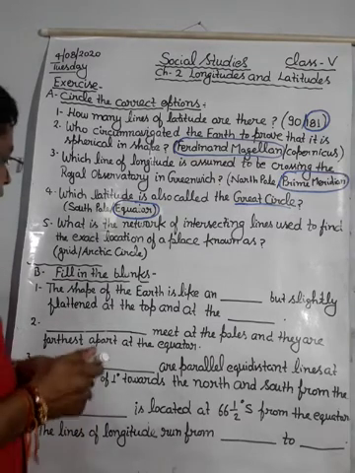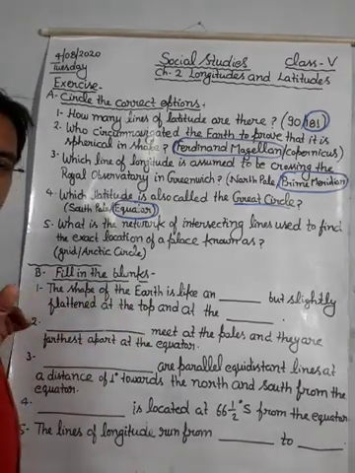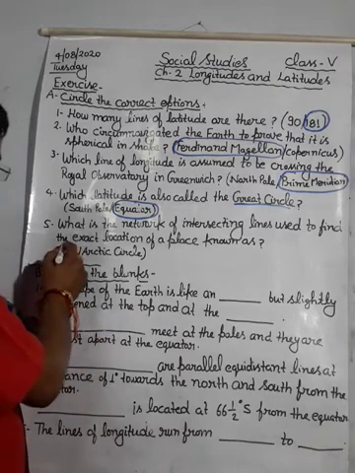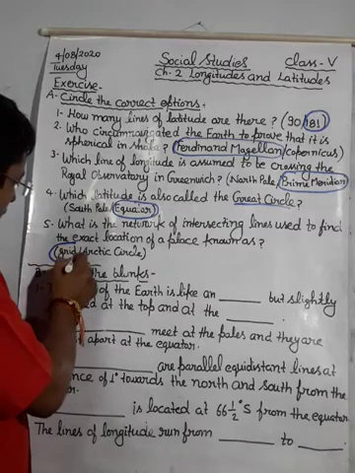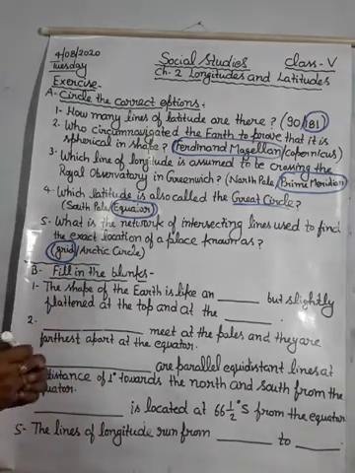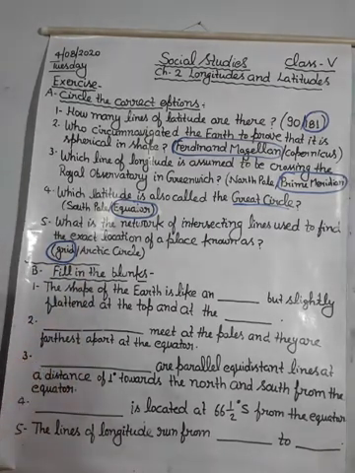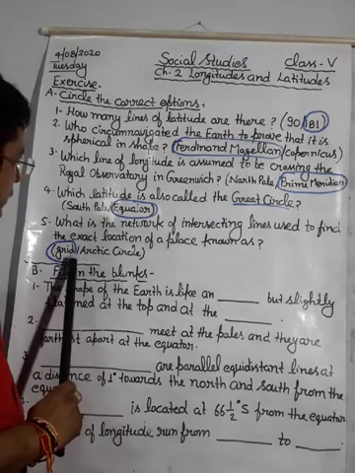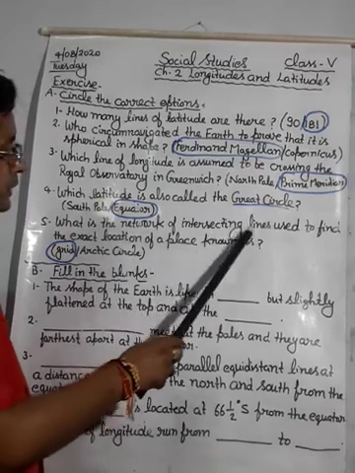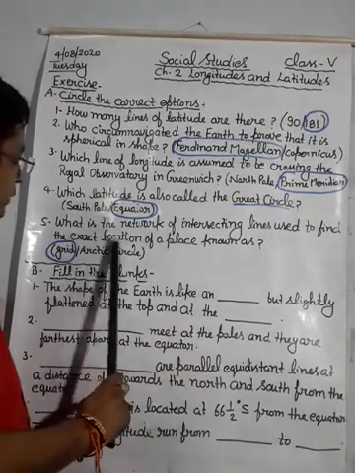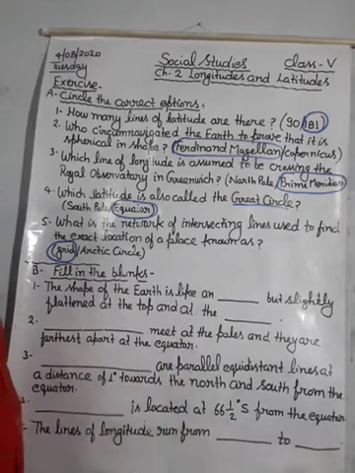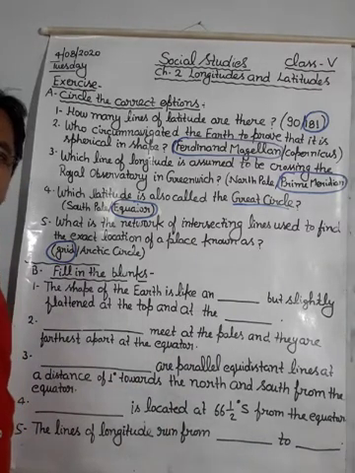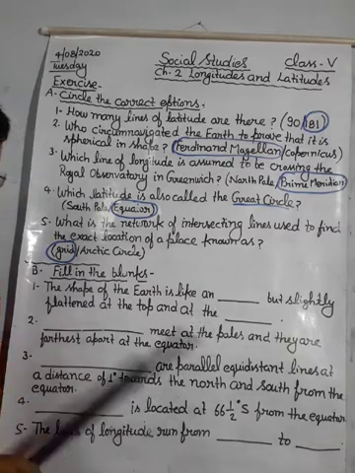Yes student, I hope you have selected your correct answer. If not, then the correct answer will be grid. Grid is the network of intersecting lines used to find the exact location of a place. I have already made this diagram and I hope you understand.